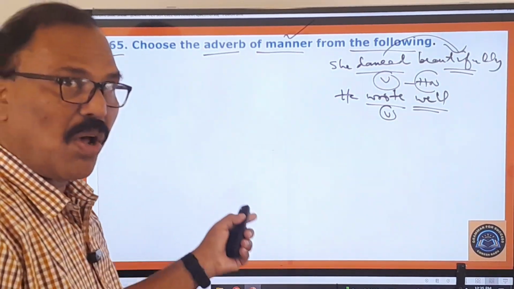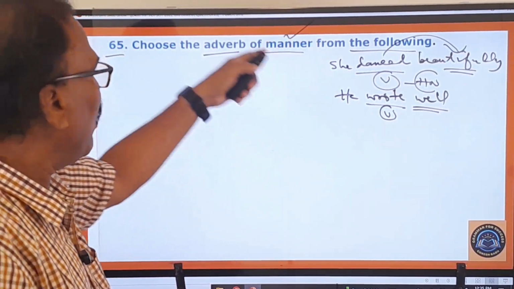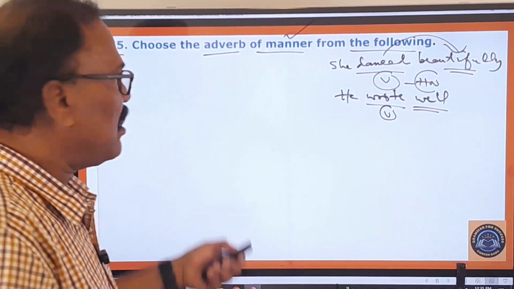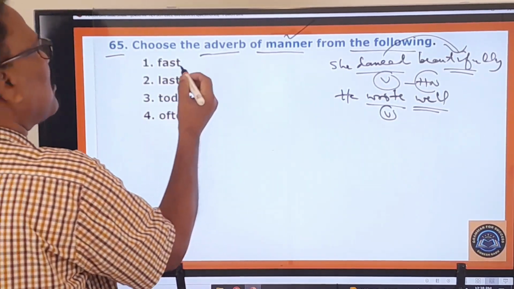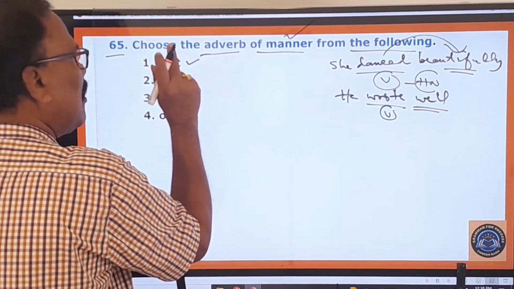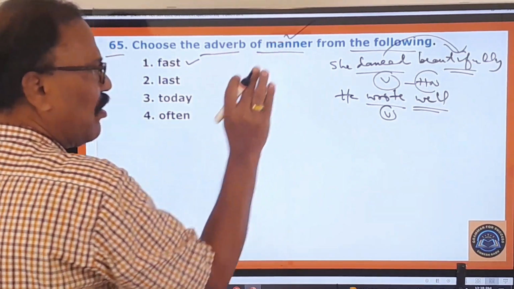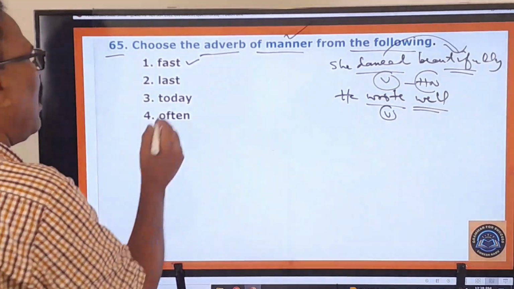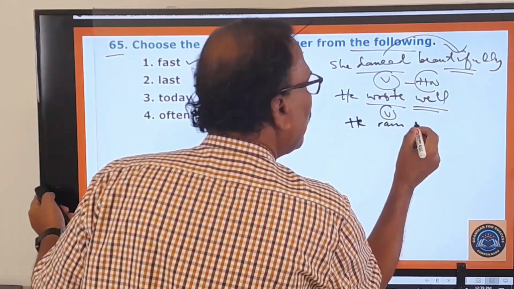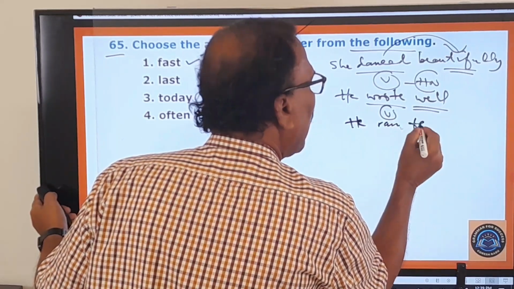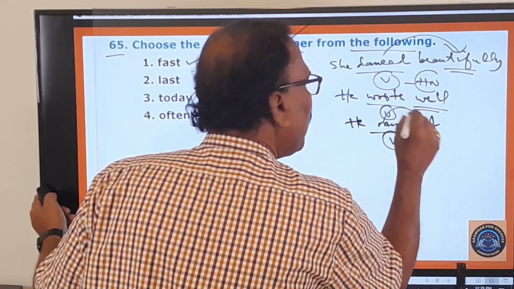Now the examiner is asking you to choose the adverb of manner from the given options. What are the options given here? Okay, these are the options. The very first one is the right answer. This is the adverb of manner. And fast means speedily. He ran how? He ran fast. So you question the verb with how. He ran how? Very fast.